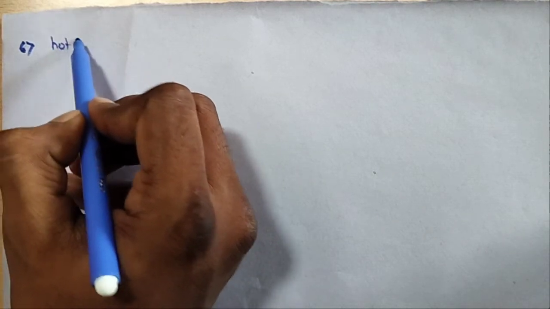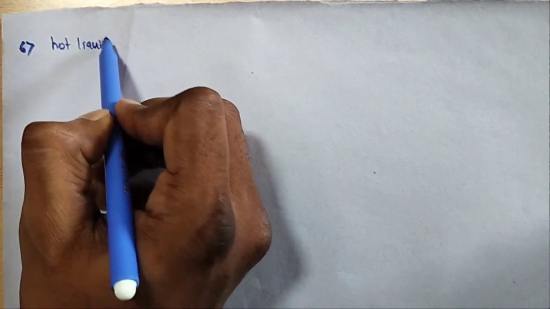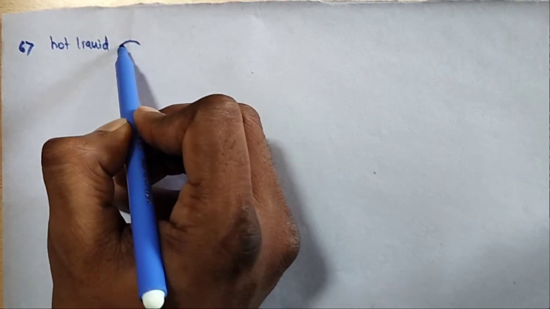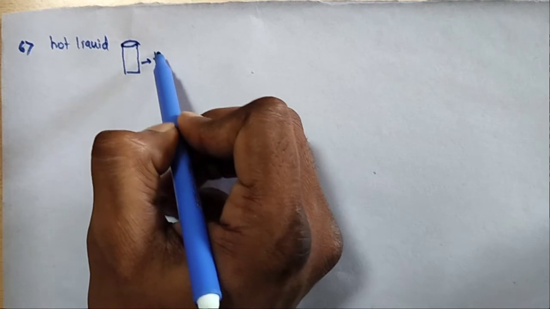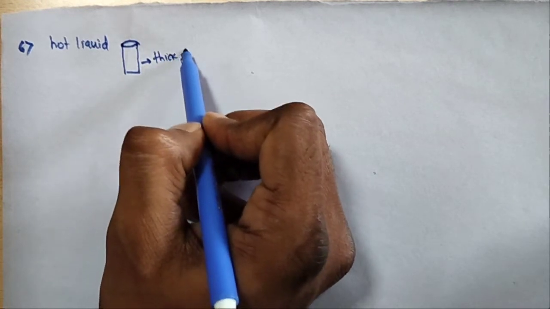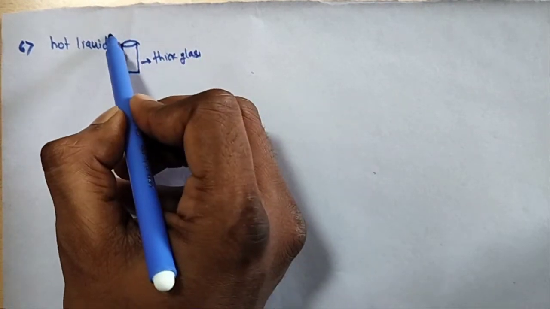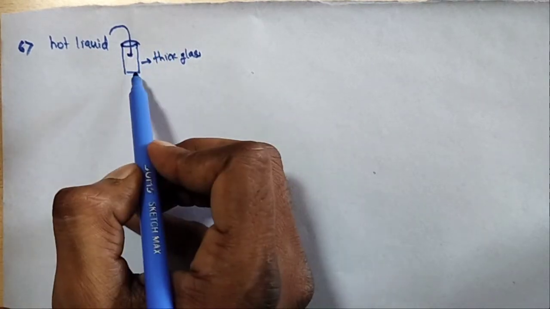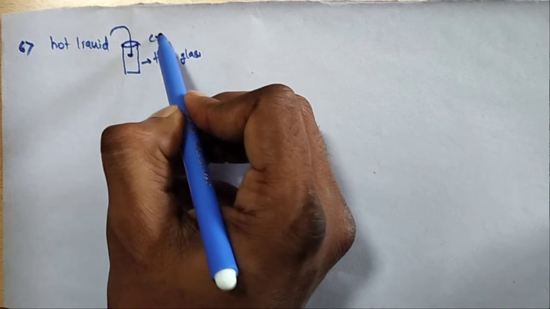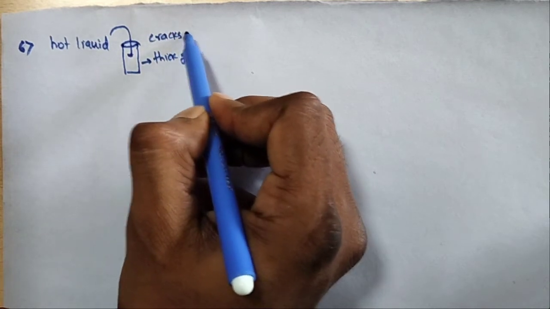Sixth one: hot liquid poured into thick glass. The hot water is poured into the thick glass tumbler, so it cracks because of uneven expansion.